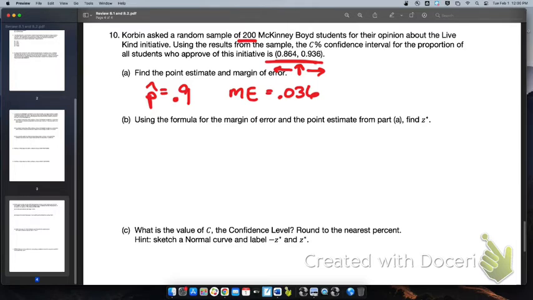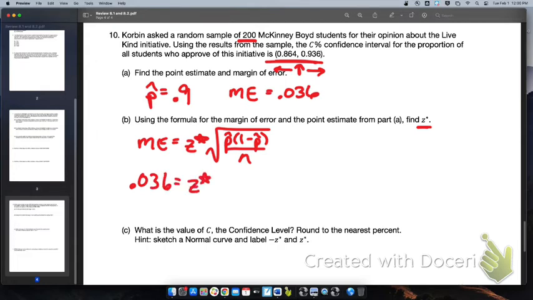Using the formula for margin of error and point estimate from part A, we need to find the z-star critical value. So remember, we have margin of error equals the z-star critical value times the square root of p hat times 1 minus p hat divided by the sample size. The margin of error was actually 0.036. I don't know the z-star critical value because I don't know the level of confidence yet. That's what I'm trying to find. And then the square root of 0.9 times 0.1 divided by the sample size of 200, which we do know.